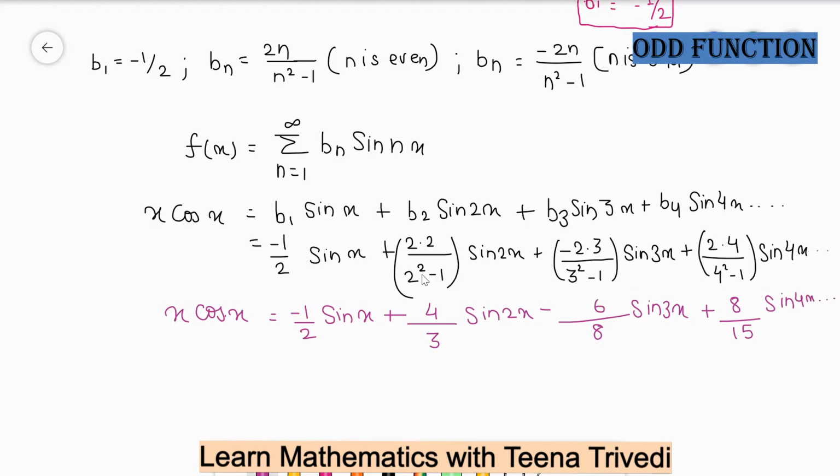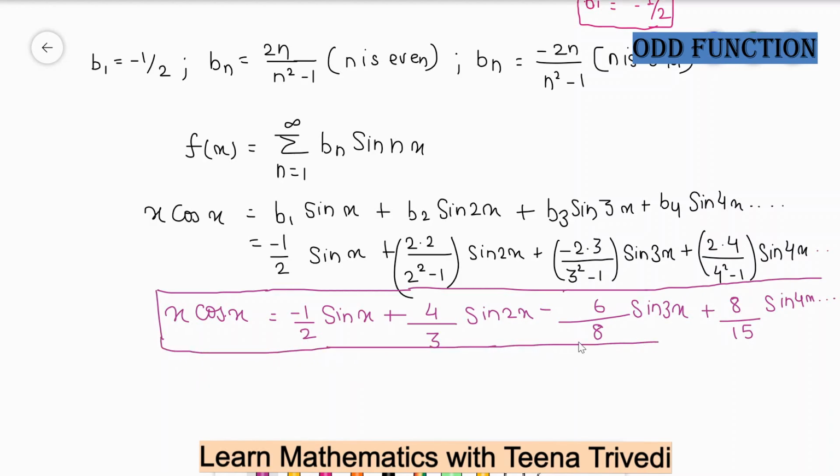and so on. So this is the Fourier series for x cos x, or you can say the Fourier series for an odd function. You can see that when the function is odd, the series will be in terms of sine only, and when the function is even, the series is in terms of cosine only. So this is your answer.